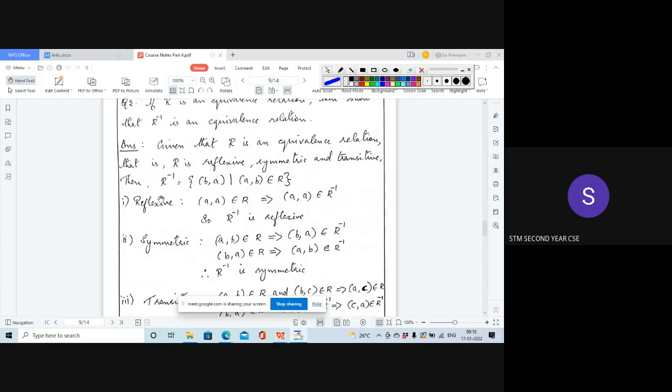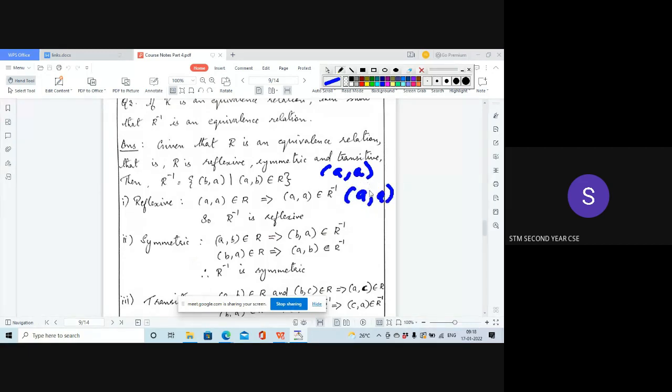Since R is an equivalence relation, when you reverse the ordered pair AA, you will get AA itself, isn't it? The reflexive property says that each element is related to itself. If AA is present in the set, then when you take the reverse, it will form AA only.